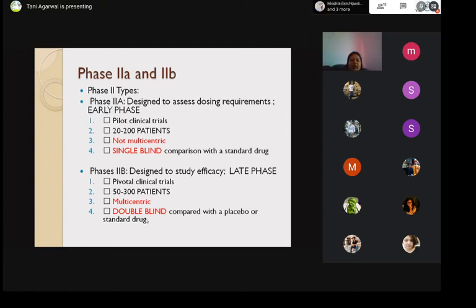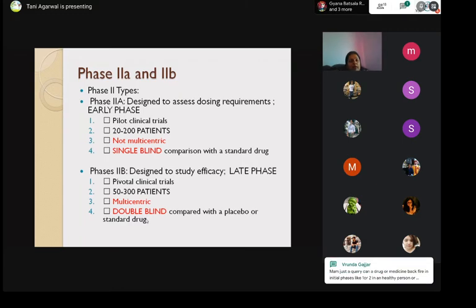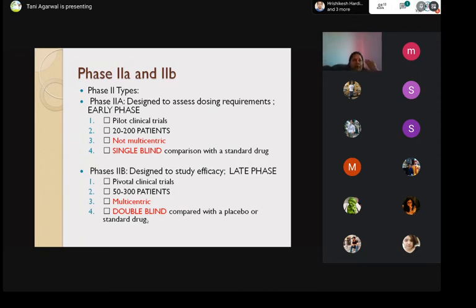In phase 2B, those are pivotal clinical trials. That means if phase 2B data is very good, you can seek approval of your drug on the basis of phase 2B. Pivotal means an important trial on the basis of which approval may be granted in certain cases. Not always, but in certain cases. This usually has more patients, 50 to 300 patients. It has to be multicentric and it has to be double blind, compared with a placebo or standard drug.